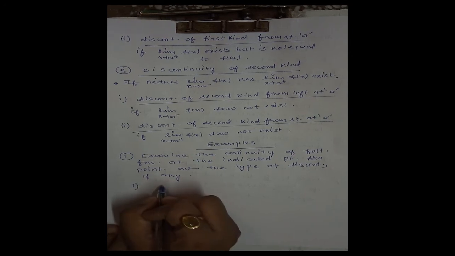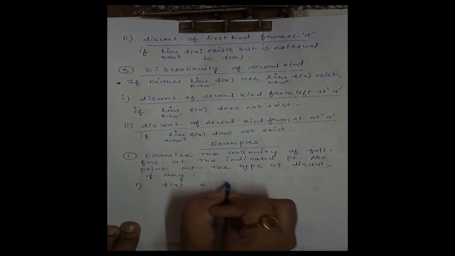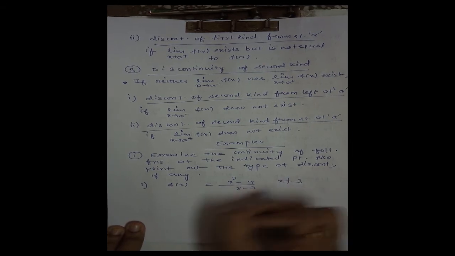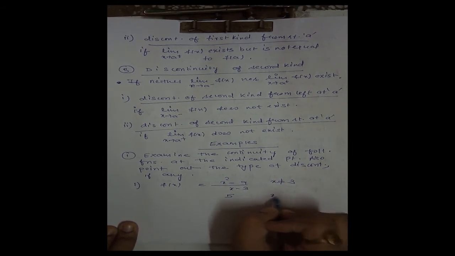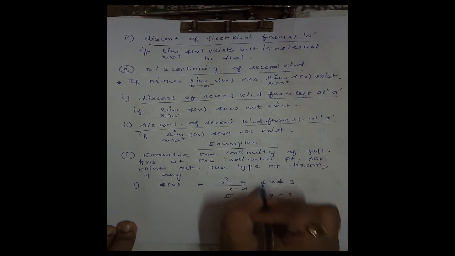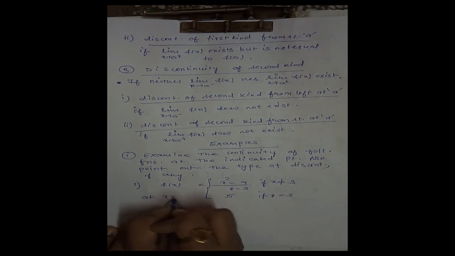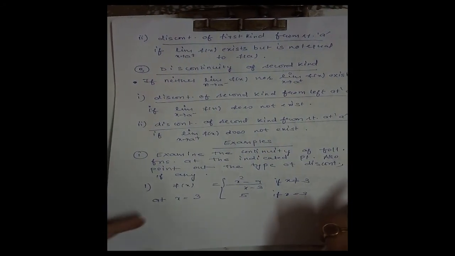Now let f(x) be the function defined as (x square minus 9) by (x minus 3) if x is not equal to 3, and it is 5 if x is equal to 3. And point given to us is x is equal to 3. We have to check its continuity at the point x is equal to 3.